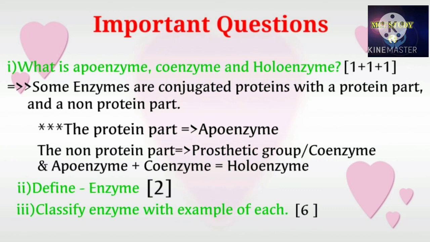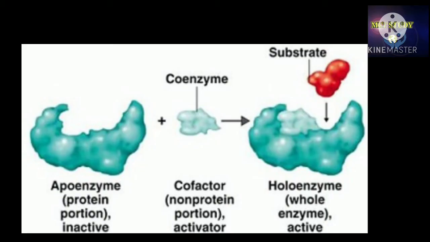When apoenzyme is joined with coenzyme, it forms the holoenzyme. Actually, apoenzyme is the inactive protein portion and coenzyme is called cofactor, it is the activator. When coenzyme joins with apoenzyme to form holoenzyme, this is the active whole enzyme.